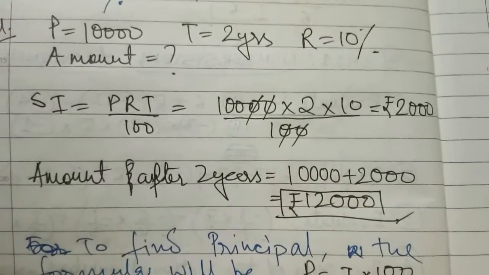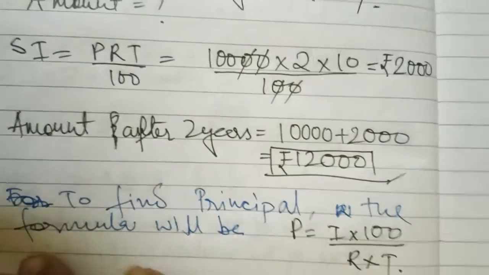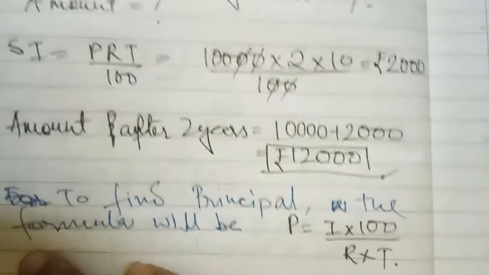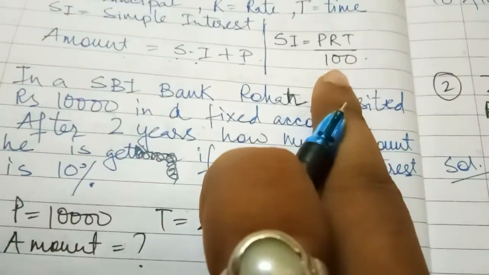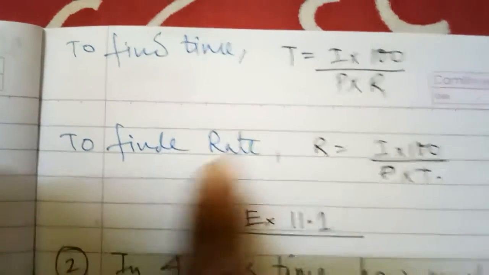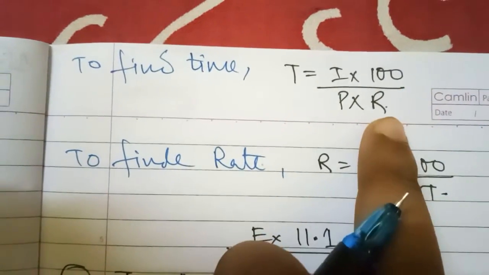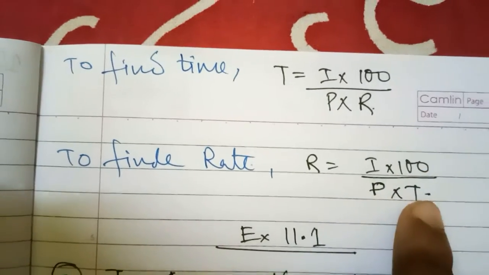That is the interest. Now to find the principal, we use the formula what? P equals I into 100 by R into T. This formula came from transposing this formula only. Okay. Now to find the time also, T equals I into 100 by P into R. And to find the rate, it is also the same, R equals I into 100 by P into T.